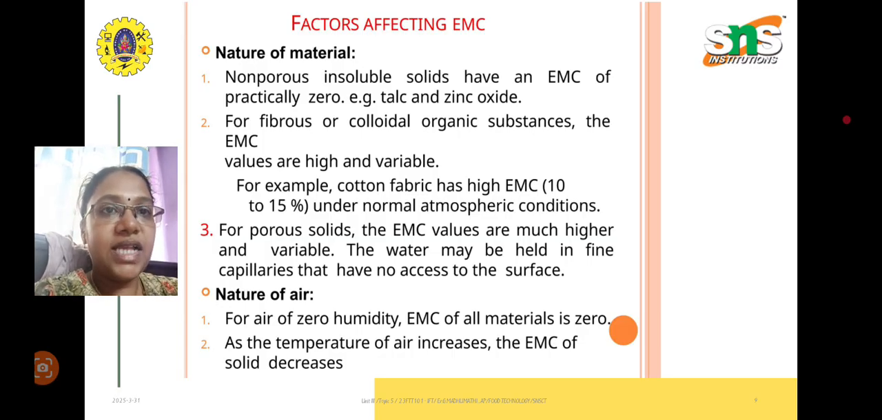Next factor is the nature of the air. For air of 0 humidity, the EMC of all materials will be 0. As the temperature of the air increases, the EMC of a particular solid also decreases. So these are the two factors that affect the EMC.